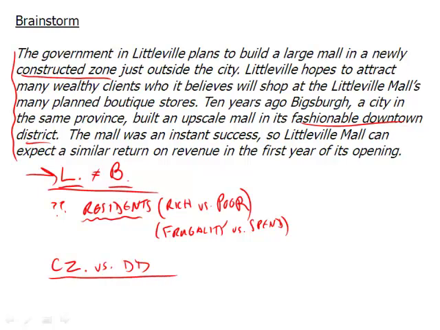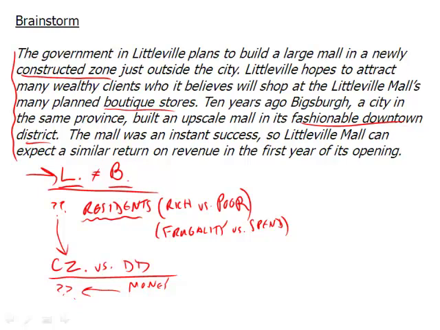So you can see right there that you have construction zone versus downtown district. That's already making a pretty large assumption. If you're in a downtown area, obviously there's a lot of money here. As far as the newly constructed area, are people already going to drive out here? We don't know. This whole argument could fall apart even if the citizens of Littleville and Vicksburg are similar. They're both well off. They both want to spend their money at boutique stores. Even if we assume that, are they necessarily going to drive out to this newly constructed zone? So that's another thing, a question of convenience.